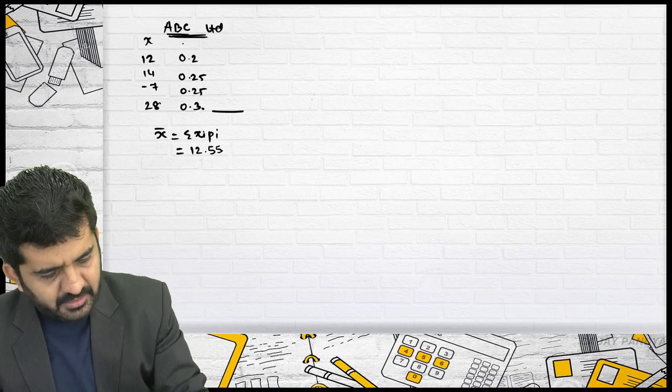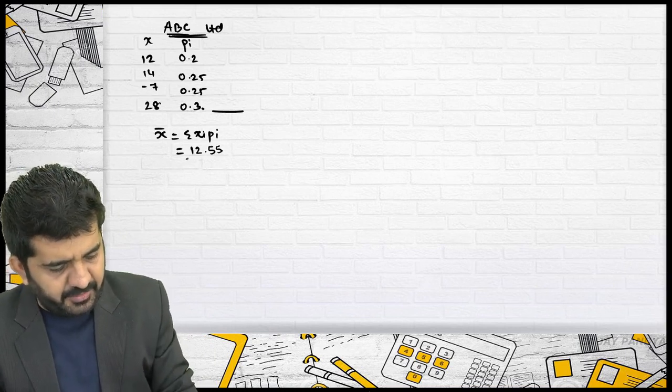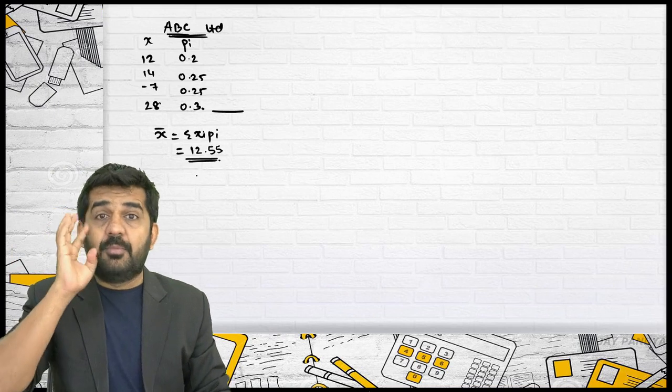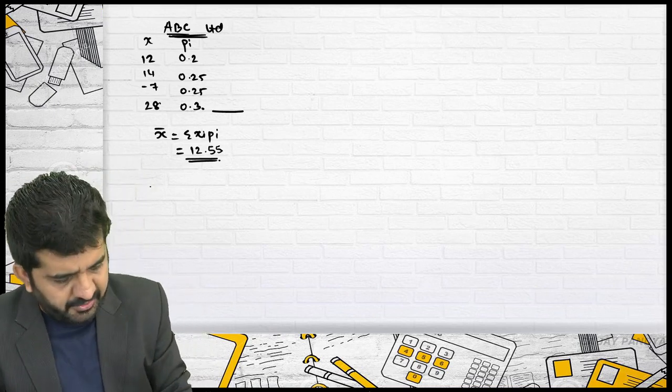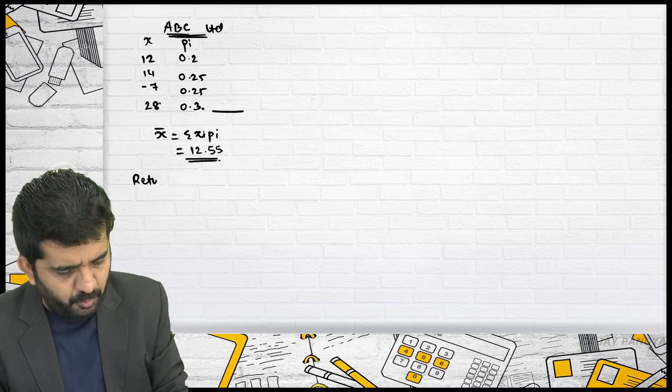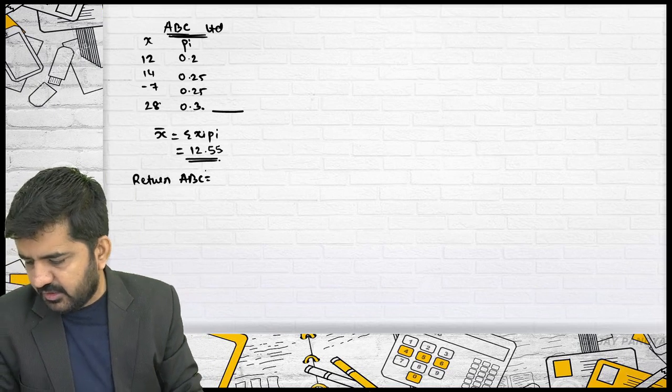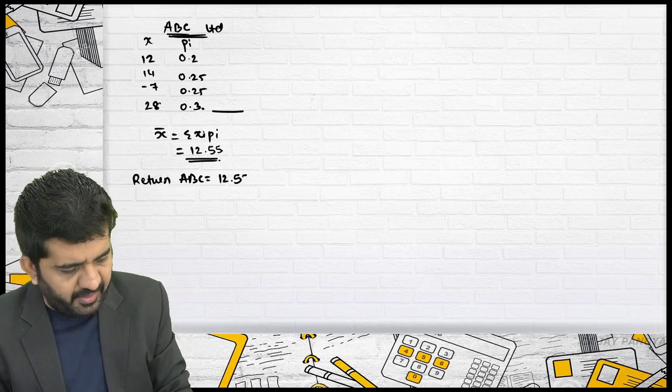This is X, this is Pi, this is XiPi. This is the average return of ABC, 12.55%.